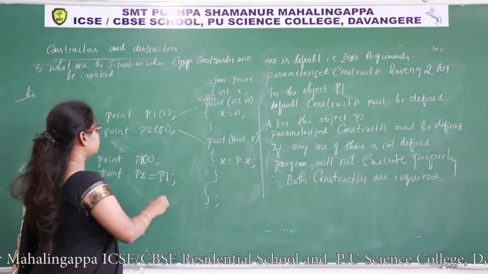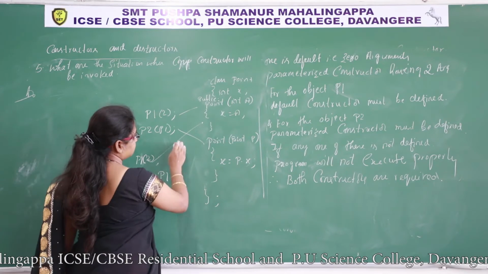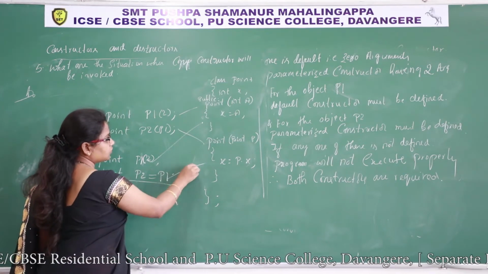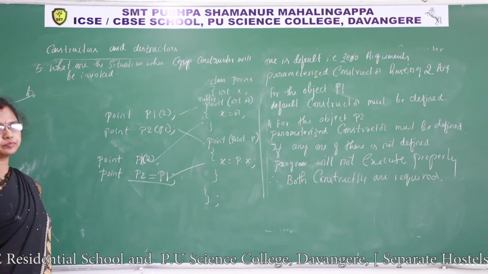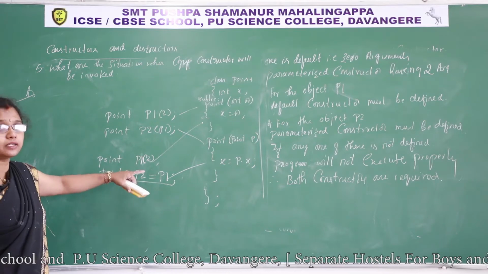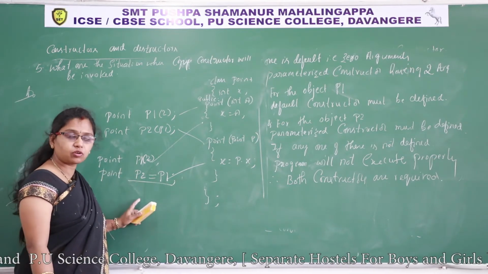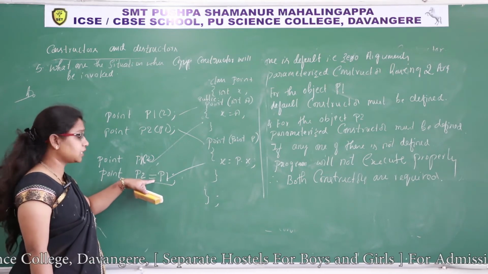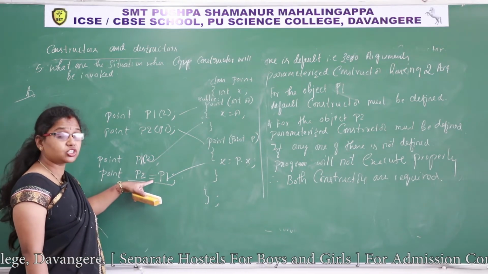So which constructor will execute now? Parameterized constructor. This constructor will execute. For this object, this copy constructor will be invoked. So whenever we are going to initialize values of one object to another object by using assignment operator, initialization method.